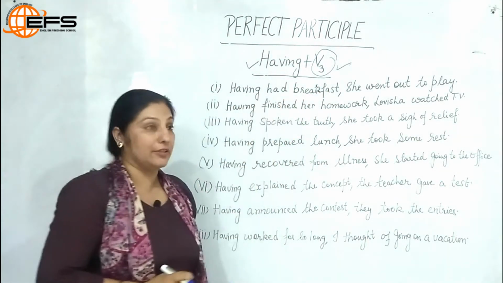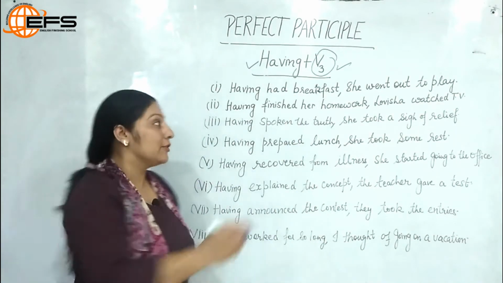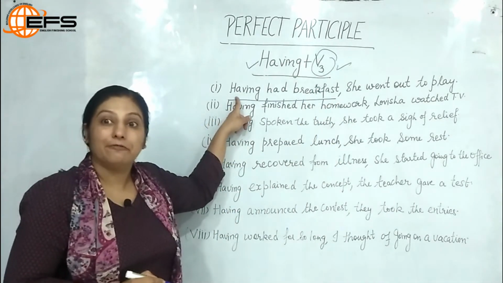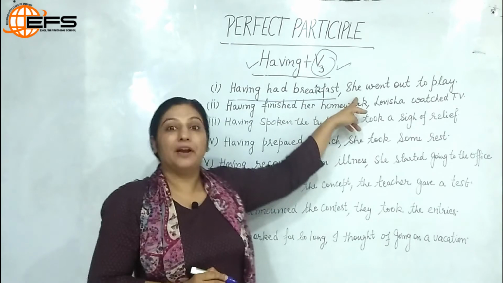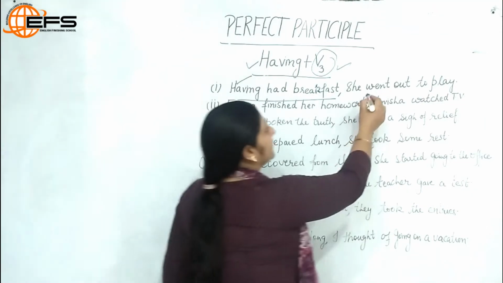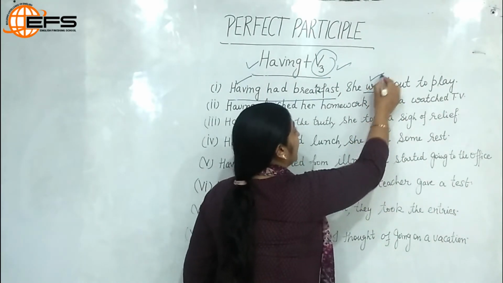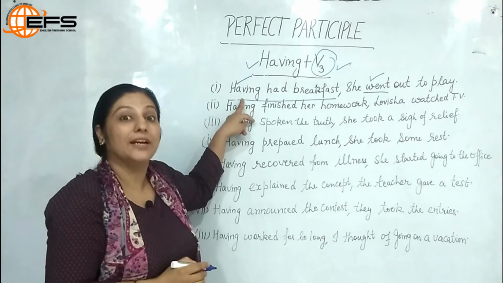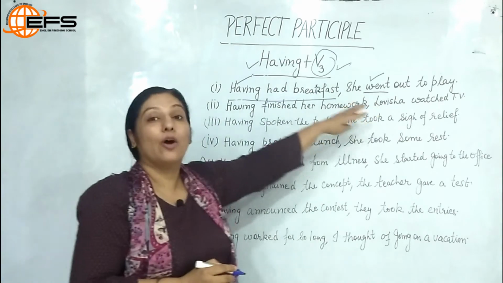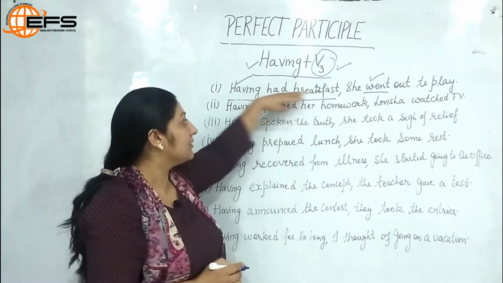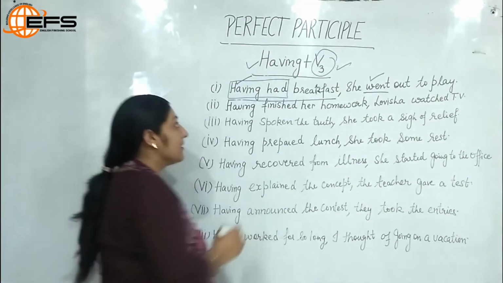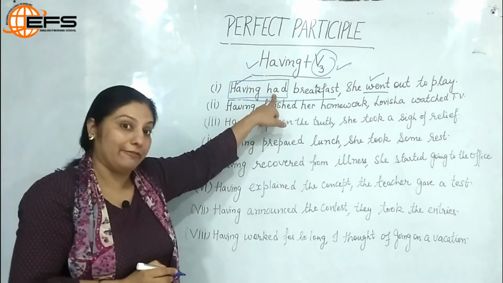Having had breakfast, she went out to play. Now, she had breakfast first. This is one task, and after the completion of that task, she went out to play. So, this is the example of perfect participle and this is an example of a finite verb. So, this is the non-finite verb, that is perfect participle. This is our finite verb which always changes. So, this is how we define perfect participle, having had. Here we have our perfect participle. Had is the third form of has or have.